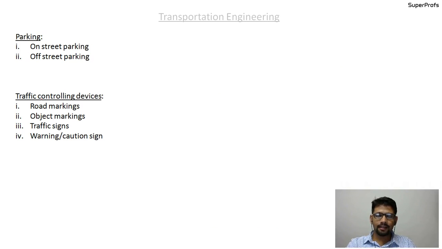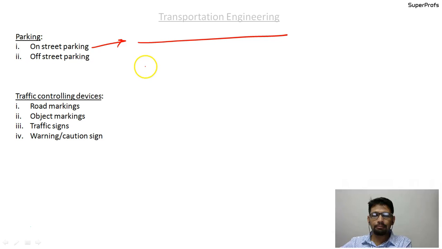Okay, so parking. There are two types of parking: on-street parking and off-street parking. In the case of on-street parking, there are two types. The name itself suggests what on-street parking is. If there is a carriageway like this, you can park vehicles like this.